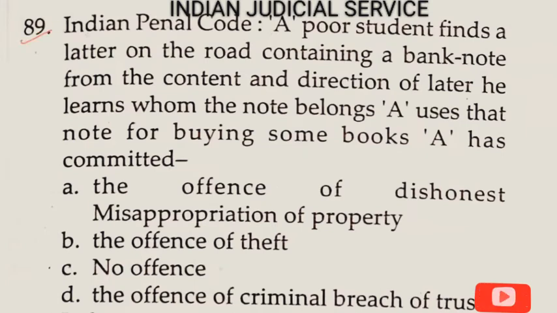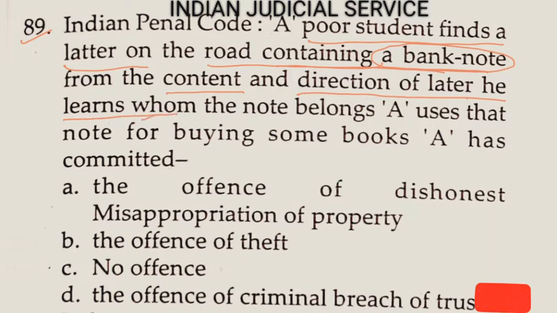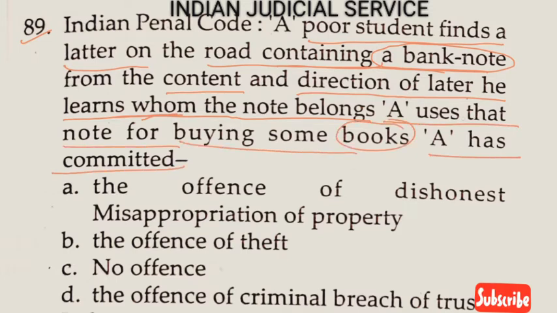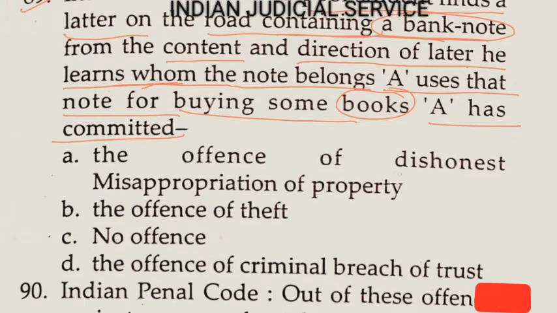Now question number 89, Indian Penal Code. A poor student finds a letter on the road containing a bank note. This is very important: containing a bank note. From the content and direction of the letter he learns whom the note belongs to. This is a very important point. A uses that note for buying some books. So clearly A has committed the offence of dishonest misappropriation of property. So the answer here is option A.